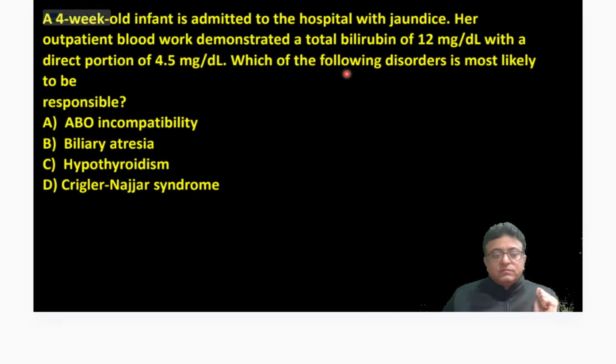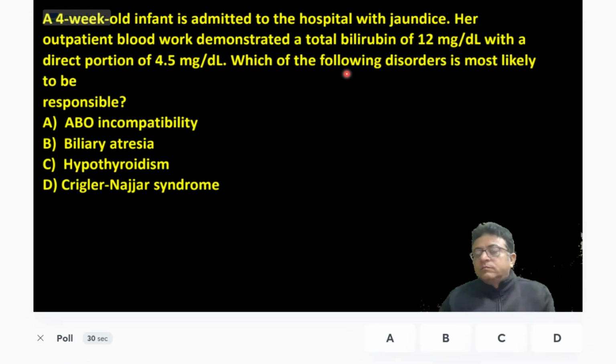Answer this question. Very good question, a very good clinical question, and I will tell you so many things in this question.